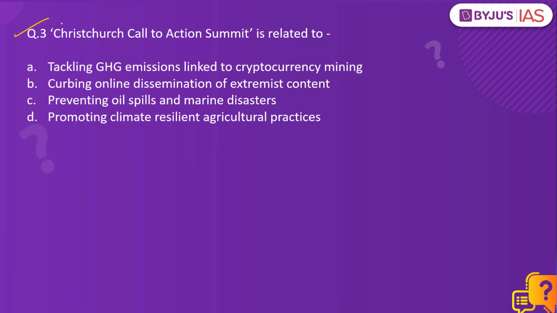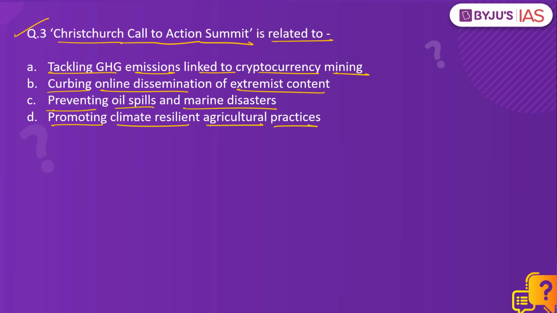Now let's look at the third question. Christchurch Call to Action Summit is related to tackling greenhouse gas emissions linked to cryptocurrency mining, curbing online dissemination of extremist content, preventing oil spills and marine disasters, promoting climate-resilient agricultural practices. The correct answer is option B.